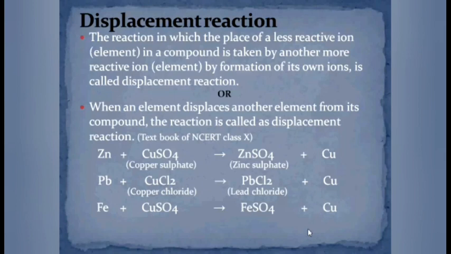Here also, as copper is less reactive than iron, iron can replace copper from its salt solution. In this way, in displacement reaction, the less reactive ion is displaced by a more reactive ion from its salt solution.